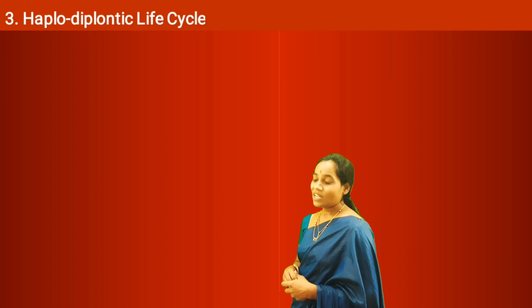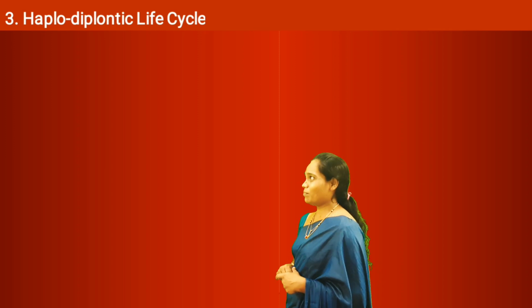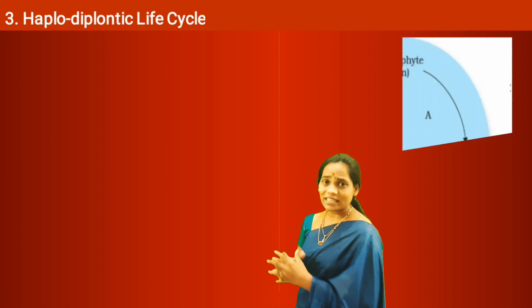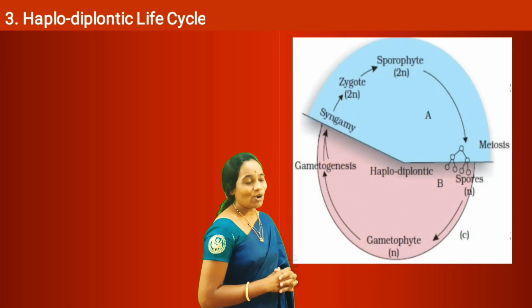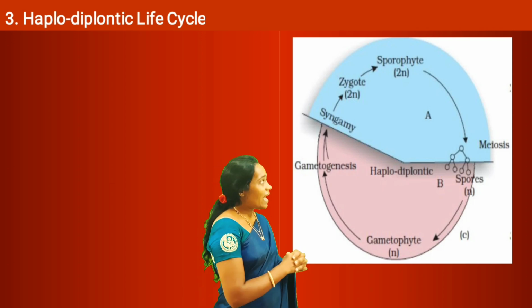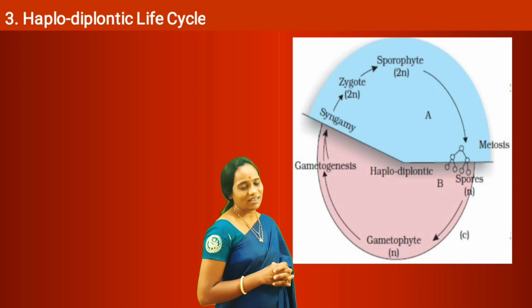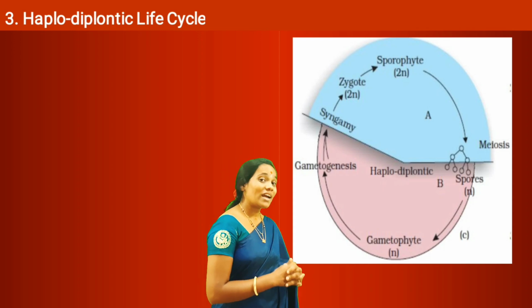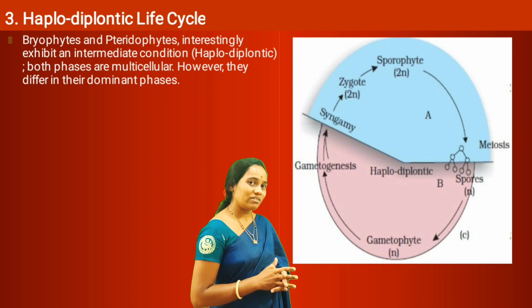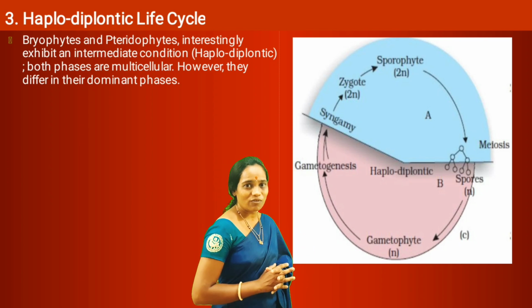Next, we'll see the third type of life cycle, that is the haplodiplontic life cycle. Where do you usually see the haplodiplontic life cycle? Remember, the haplodiplontic life cycle is usually observed in bryophytes and pteridophytes.